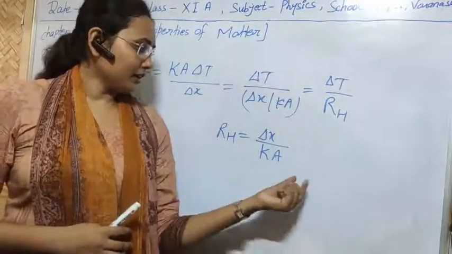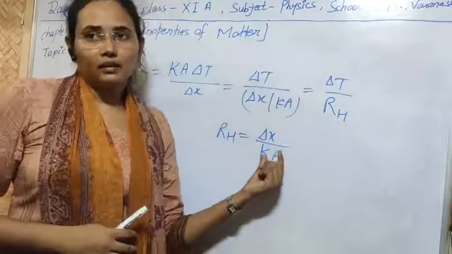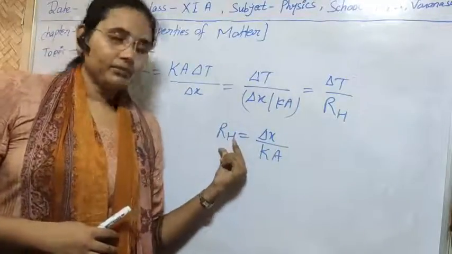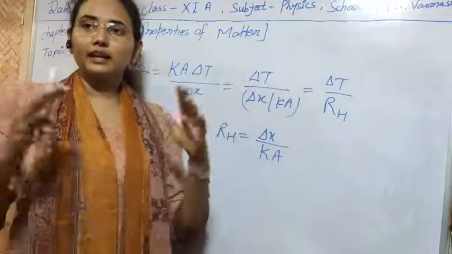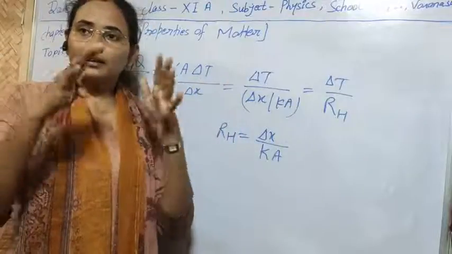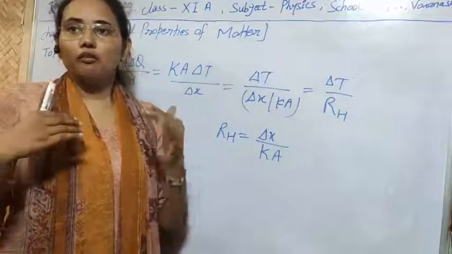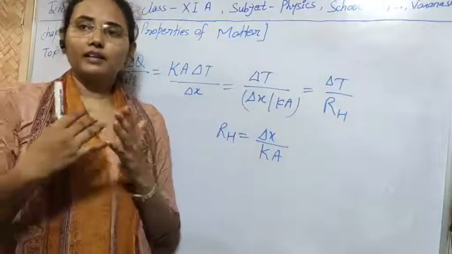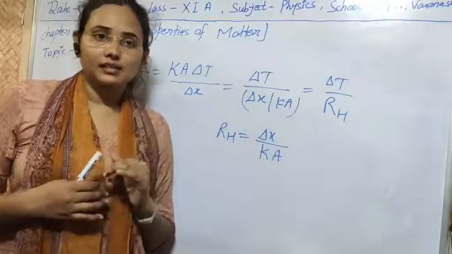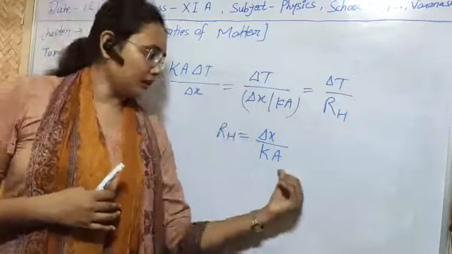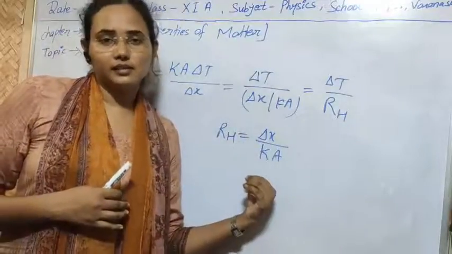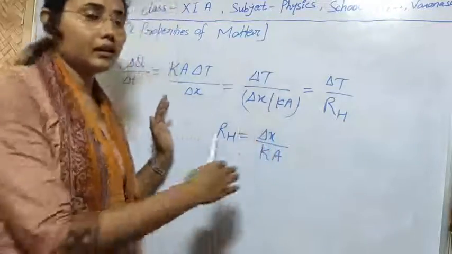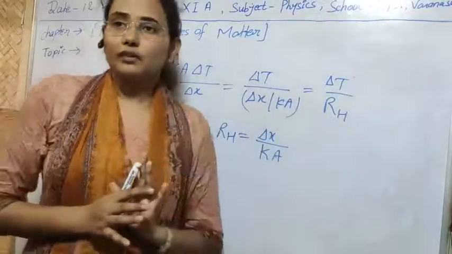And if the area is greater, the thermal resistance is less. In a greater area molecules get greater space to vibrate, so they will not collide frequently, and that's why they offer less resistance. So they have an inversely proportional relationship. I think the concept of thermal resistance is clear to you.